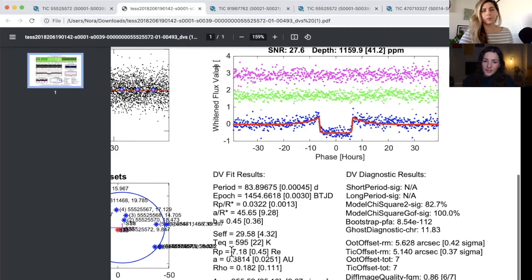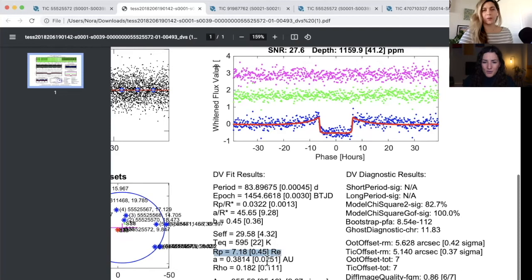Maybe not the period, but for example, if the RP, the radius of the planet in Earth radii, is really large, I would say if it's larger than about 20 or 25 Earth radii, that's definitely not a planet. If it is very large, then this would be highlighted in red. All tests that have been failed are highlighted in red in these summary reports. So the fact that everything on here is shown in black is great news, and exactly what we would expect to see for a candidate like this one.